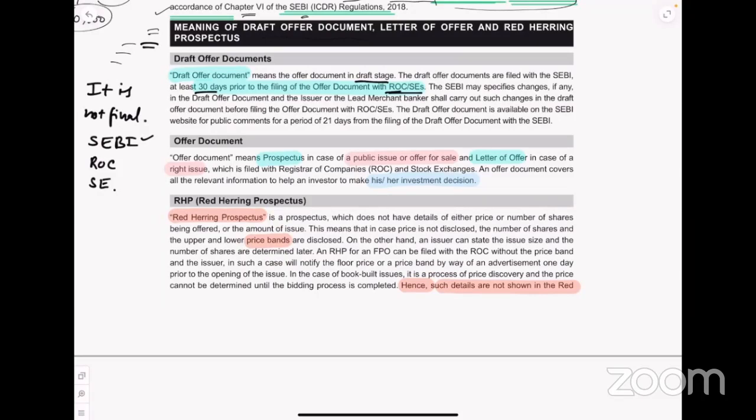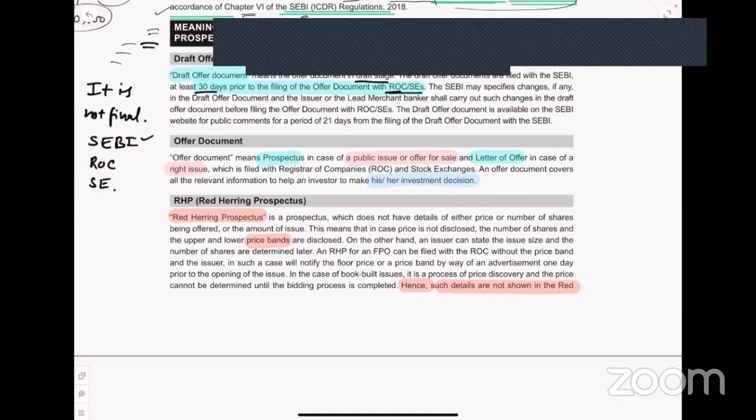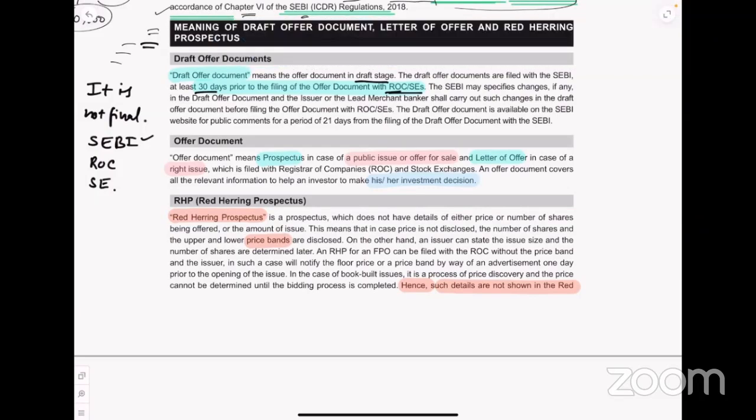So please remember, prospectus and letter of offer are both offer documents only, but we call it a prospectus whenever there is a public issue or offer for sale, and we call the offer document a letter of offer if there is a rights issue involved. That is, for the existing shareholders we always give a rights issue, correct, which is filed with the ROC and stock exchanges. So whether it is prospectus or letter of offer, we need to file with ROC and the stock exchange. An offer document covers all the relevant information to help an investor to make his or her investment decision. That is what we need to understand.